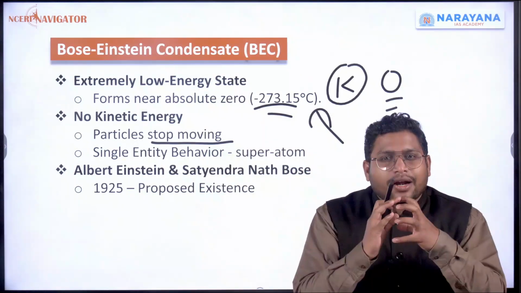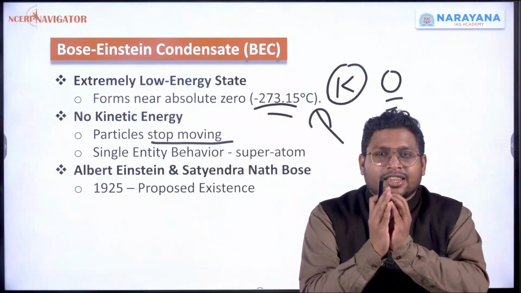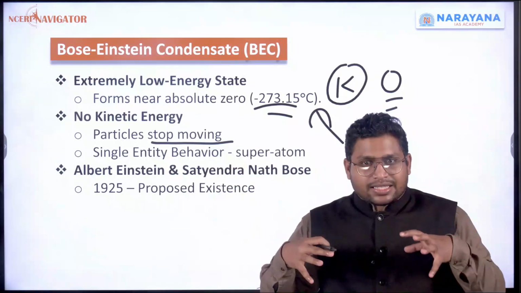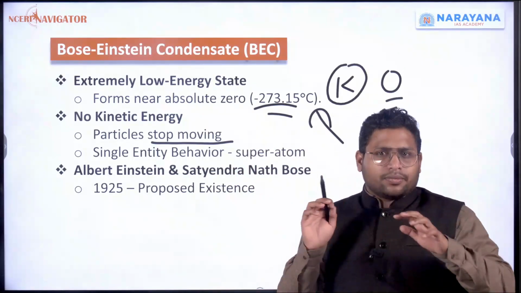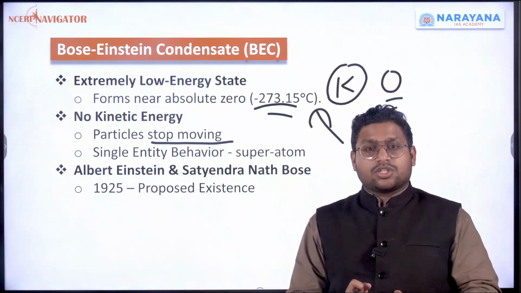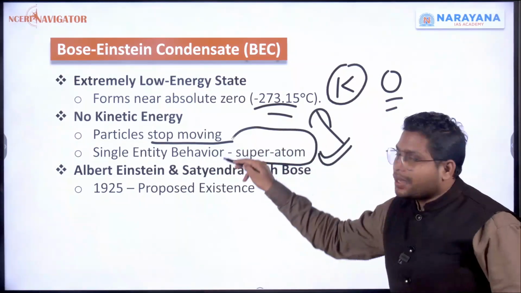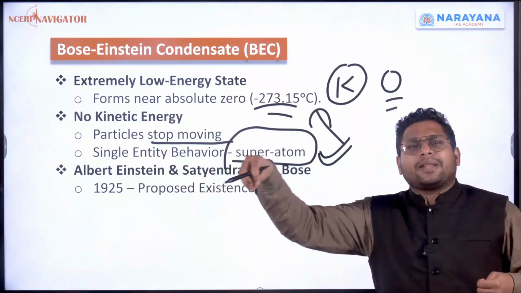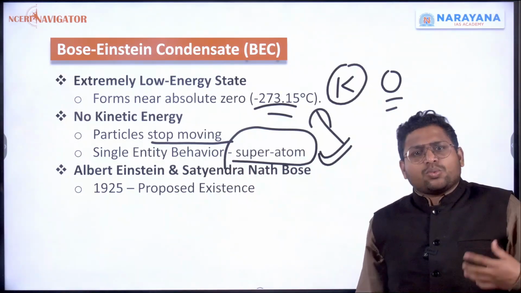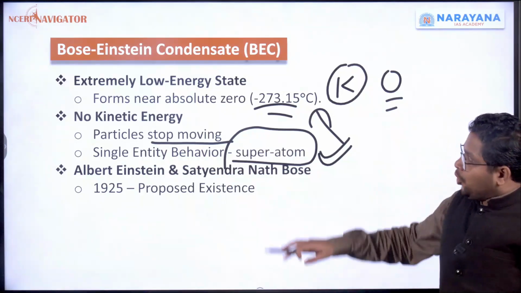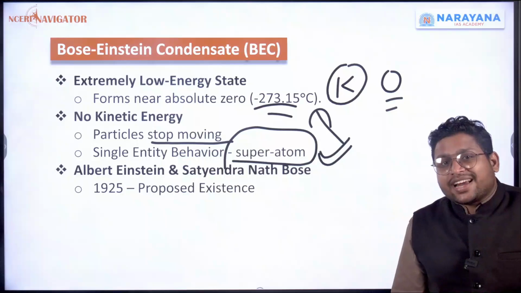Now all these particles won't behave like different particles. They'll become one. I said there were 1,000 particles earlier. They were moving. Now they have come together. They are not moving at all. So now we see just one particle. Their behavior will become like a super atom. Already there were multiple atoms. Now all have come together and they are like, we are one. Super atom behavior. This is the state we call the Bose-Einstein condensate state.